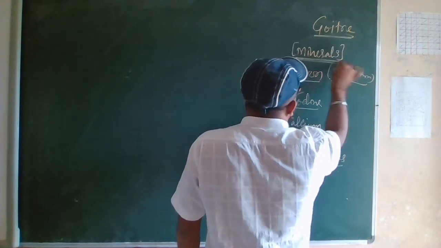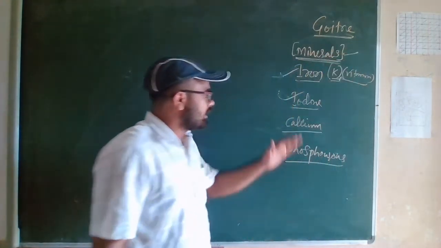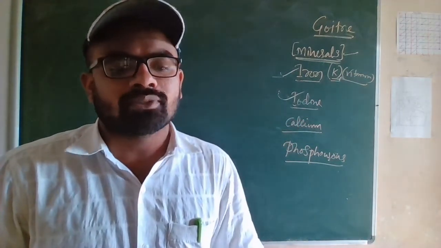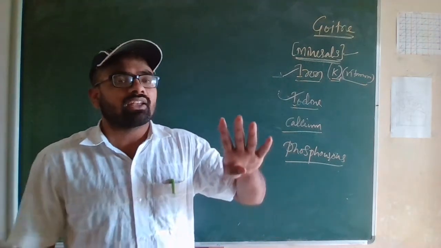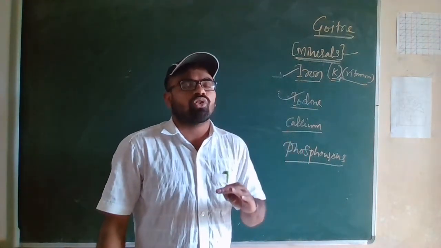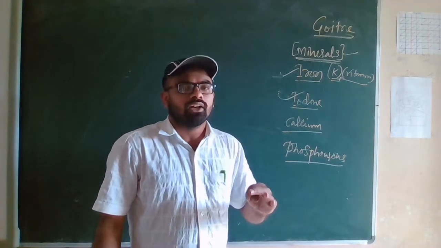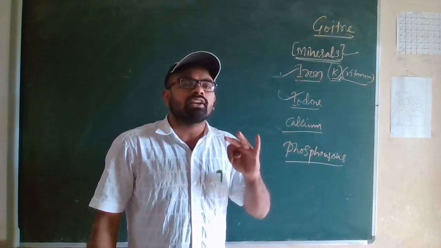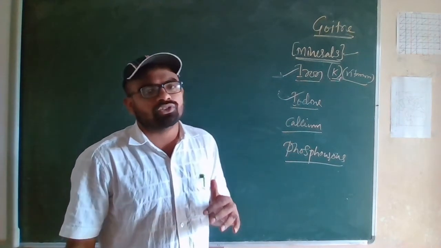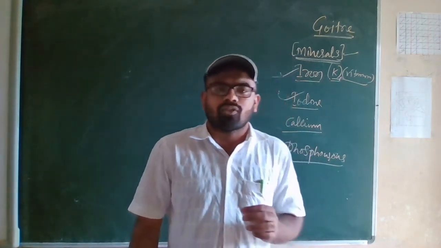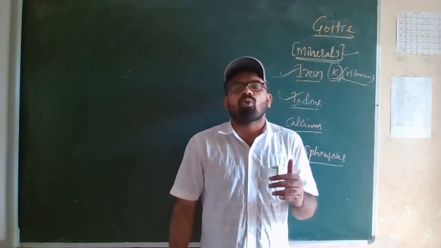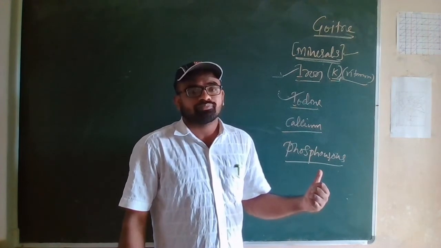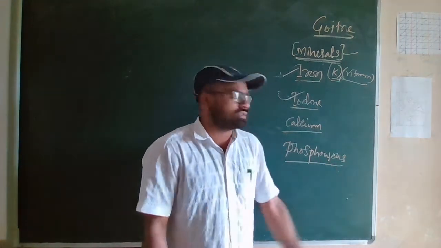We have learned vitamins, after this minerals: iron, iodine, calcium, and another mineral we can say is phosphorus. Again milk is there, banana is there. Phosphorus is also one of the minerals needed for our body. Banana is rich in phosphorus, milk is rich in phosphorus, some pulses are rich in phosphorus. We have to eat more banana and drink more milk for the phosphorus content.